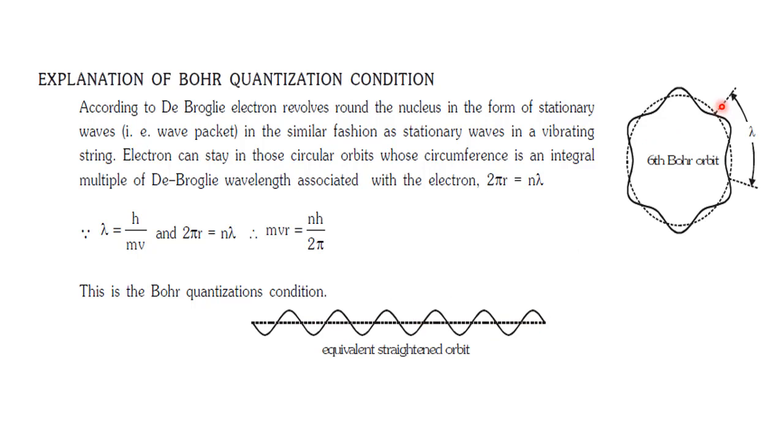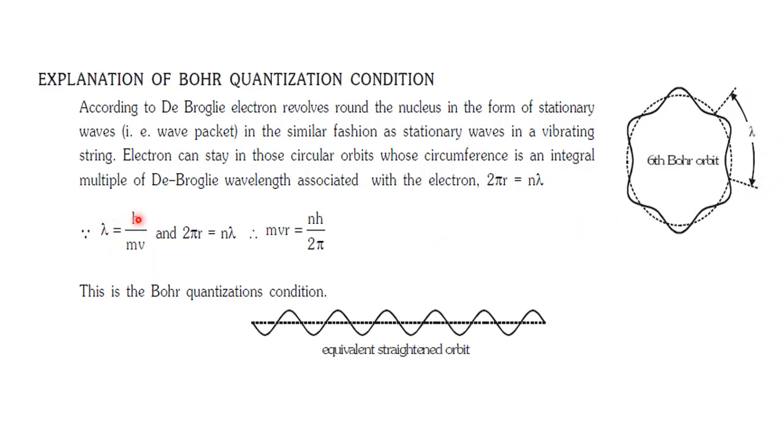So if you consider the number of complete waves produced by a revolving electron in an orbit, then we can write that 2 pi r, the circumference of that orbit, is equal to n lambda. That means n number of complete waves.